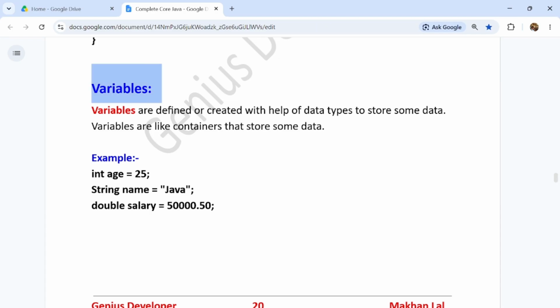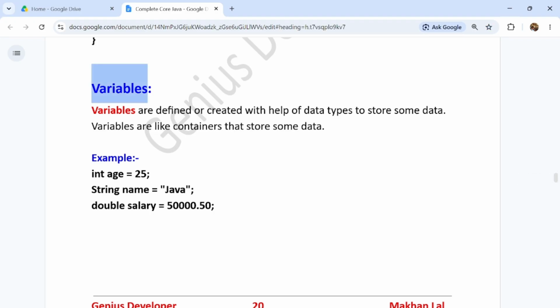But if we talk about the variable, variables are defined or created with the help of data types to store some data. Variables are like containers that store some data, guys. So this is the main difference between variable and identifier. You should know this basic thing, guys.